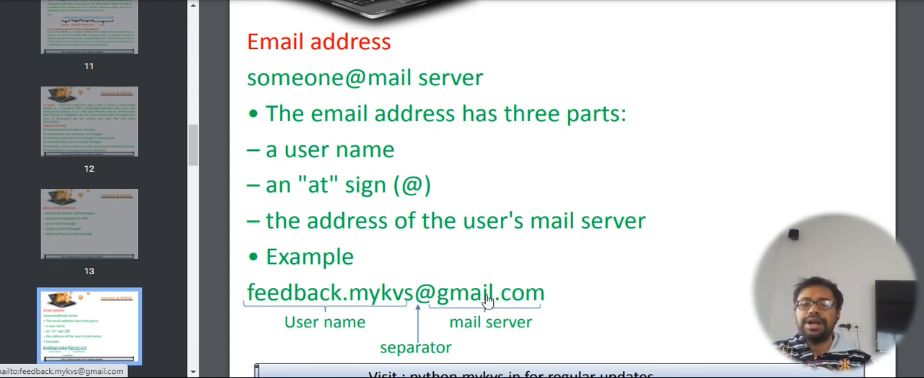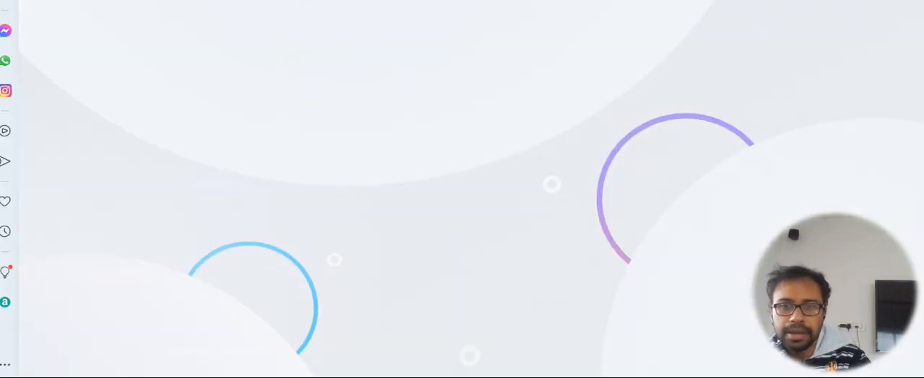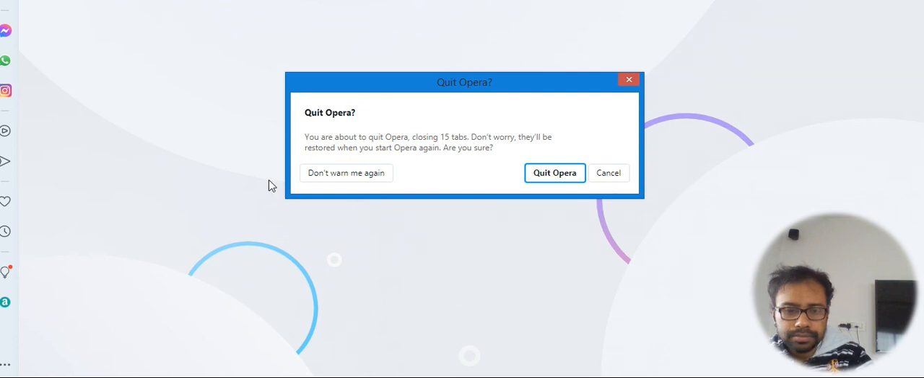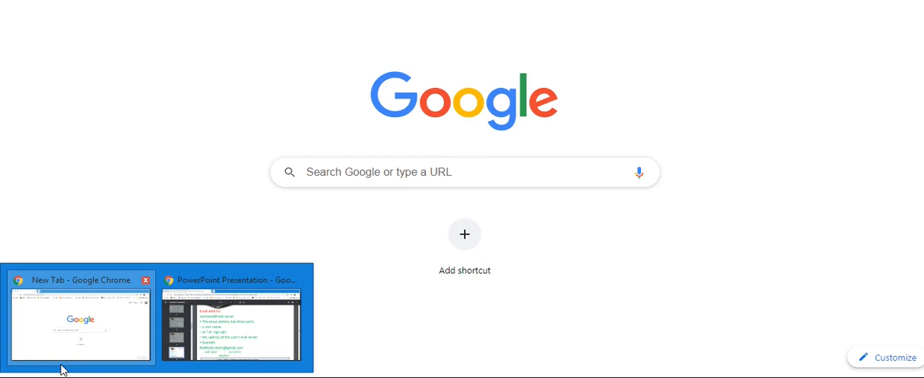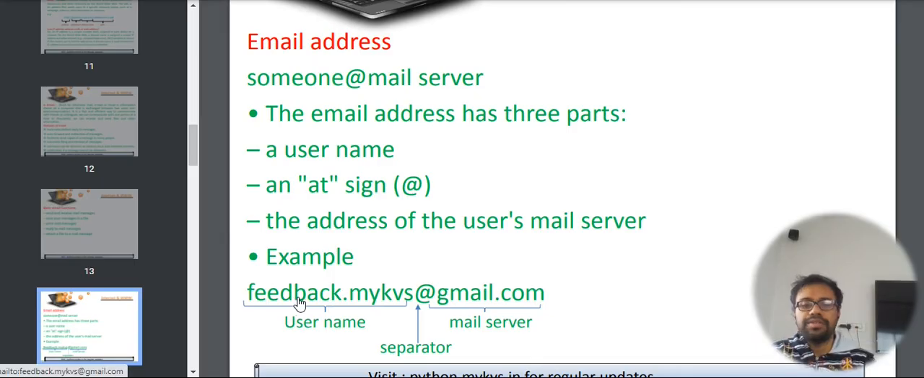So if somebody has a mail address at abc1234, abc1234 will become the username, @ becomes the separator, and gmail.com becomes the mail server.